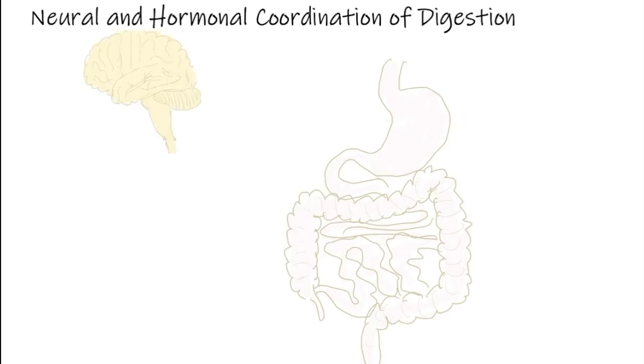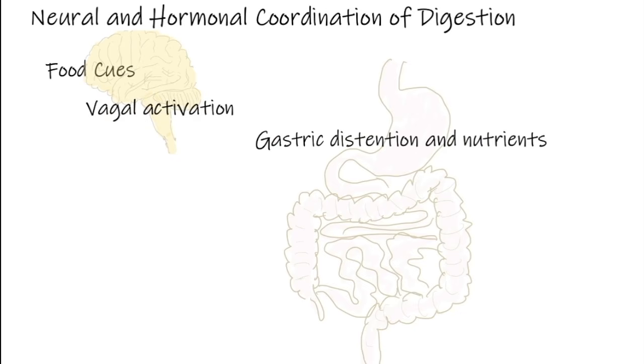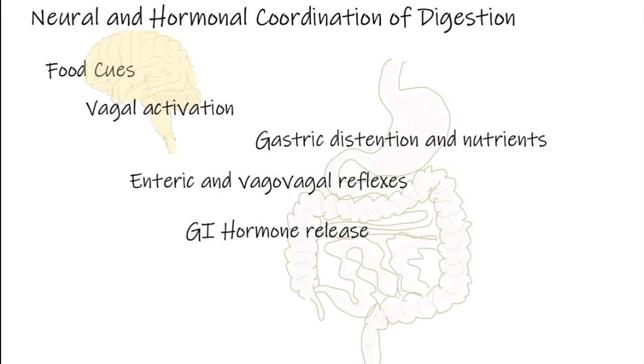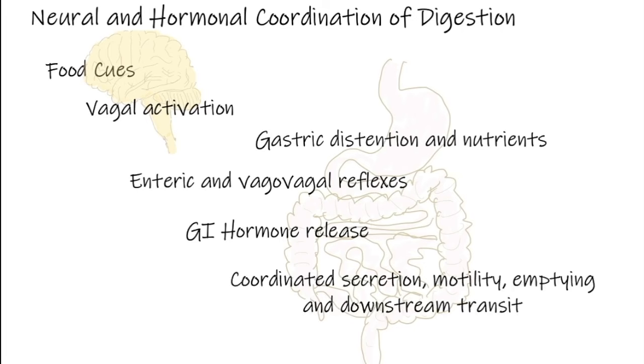To tie these concepts together, with regards to the neural and hormonal coordination of digestion, we have initially food cues, which initiate the cephalic phase of digestion and activate vagal nerves. When food enters the stomach, we have gastric distension, as well as nutrients initiating responses within the GI tract. This occurs through enteric and vagal reflexes. We then have GI hormone release, and we'll talk about the specific hormones next, but these are going to coordinate secretion, motility, emptying, and downstream transit within the GI tract.